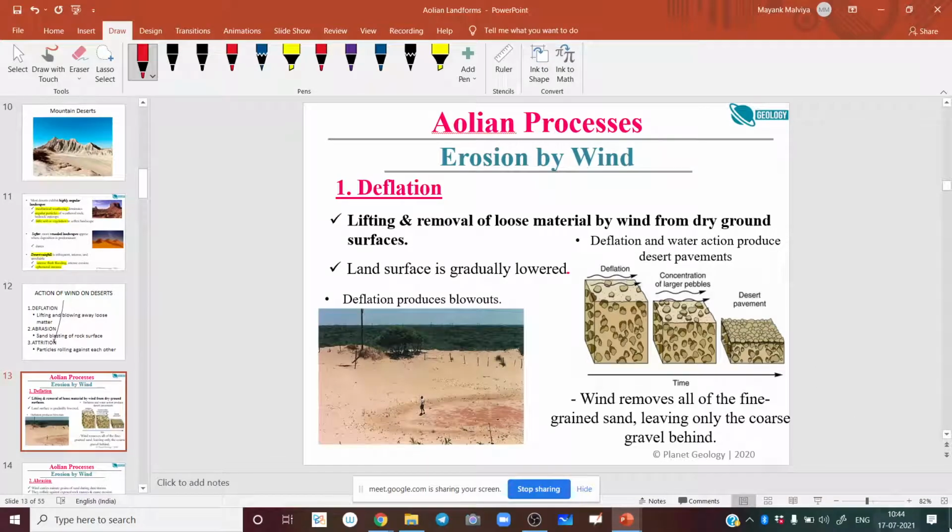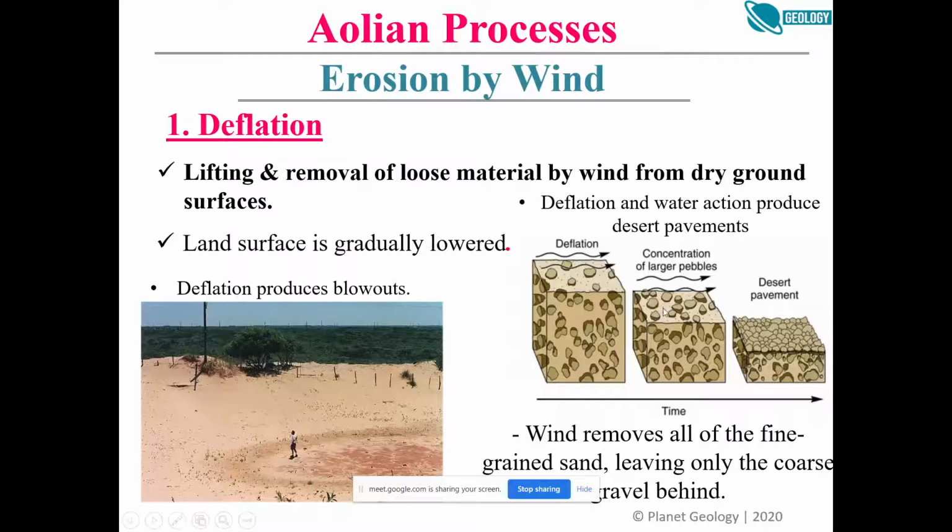So this is a detailed slide, like I just summarized it for you in the previous slide. This is again, we'll revise it. So the first process is deflation. The first Aeolian process is deflation. So deflation is nothing but lifting and removal of loose material, right? So see this. This is a very good diagram. You can draw it in exam.